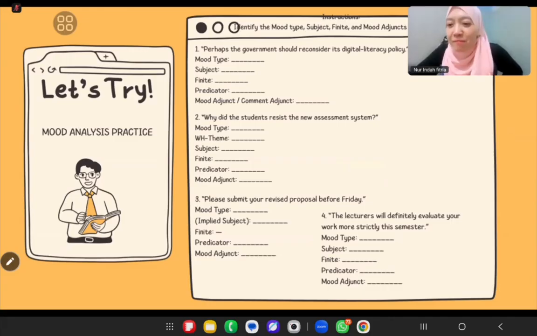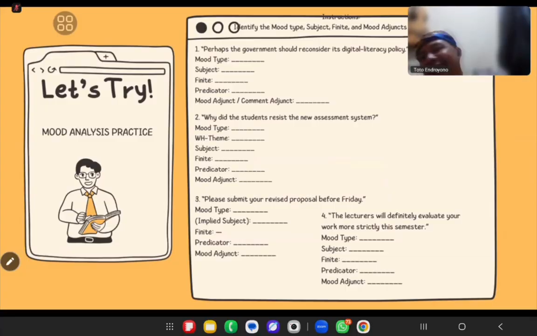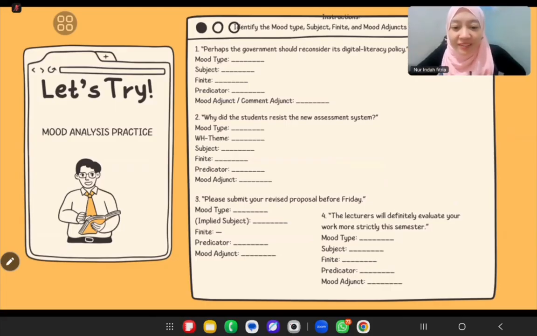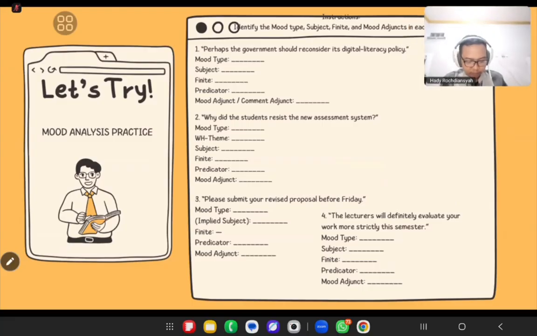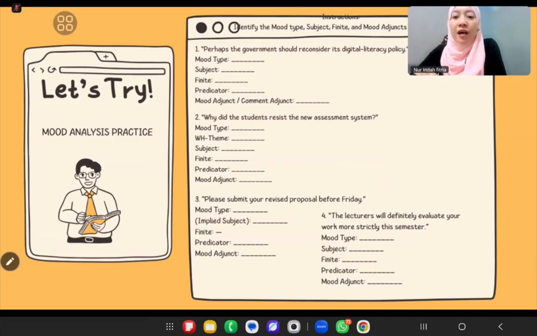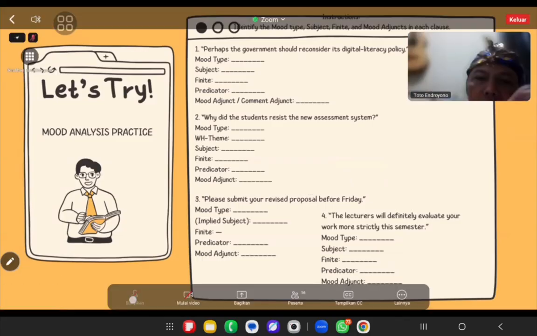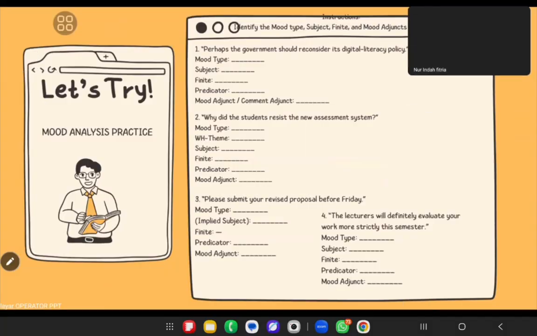What about the adjunct? Maybe Miss Sylvia, Miss Hida. Try. What about the adjunct in this case? There is no adjunct here. Is it "new assessment system"? I think "why" also functions as an adjunct, the reason. Okay, thank you.